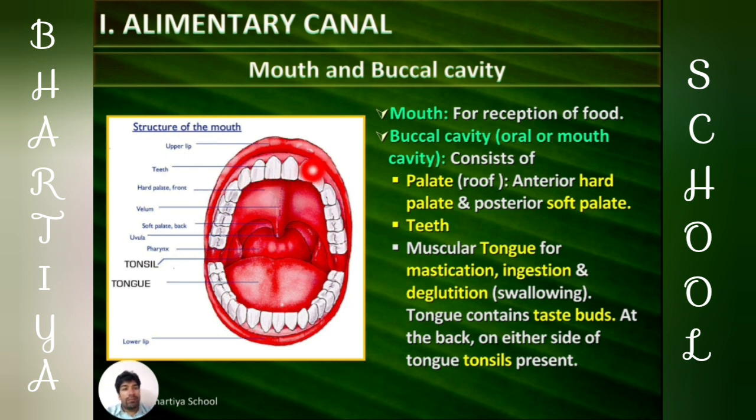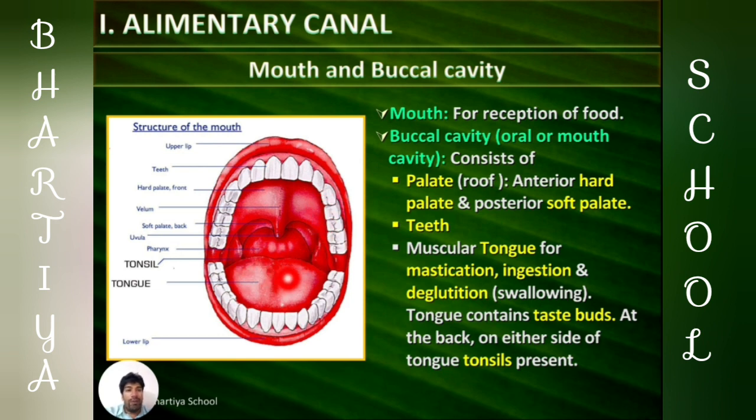Here we see that the anterior part of the palate is called the hard palate and the posterior part is called the soft palate. The palate part of the buccal cavity is also known as the roof of the buccal cavity.